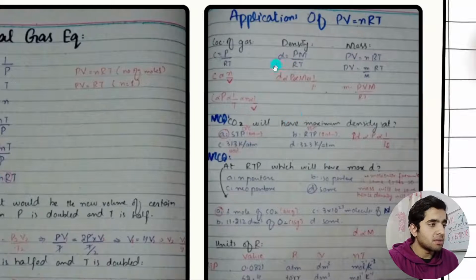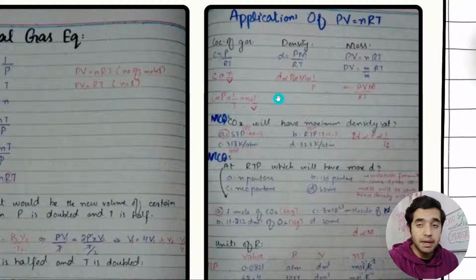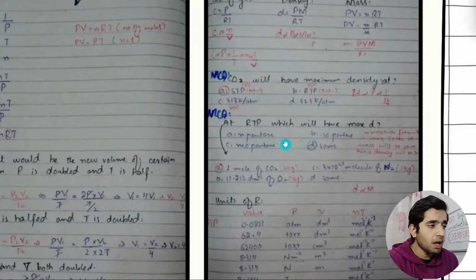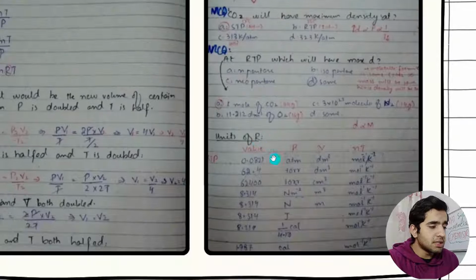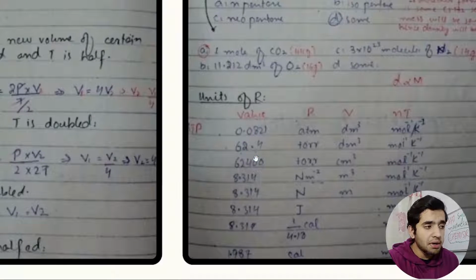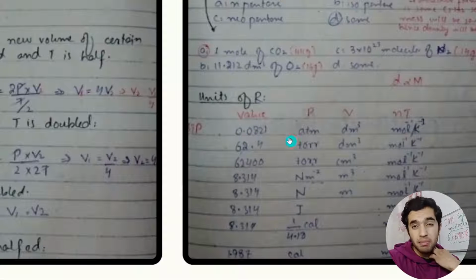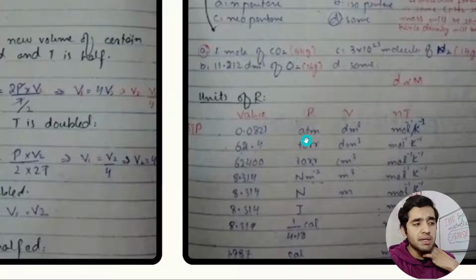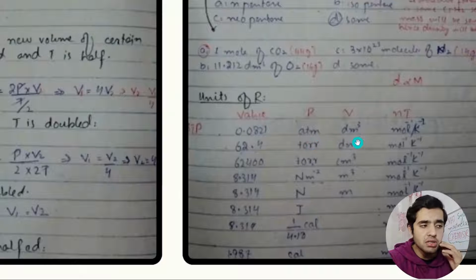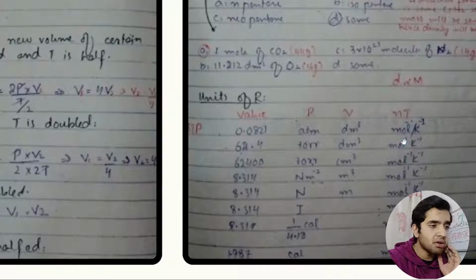And then some applications of PV is equal to nRT, the ideal gas. And these are the units of R. What is the unit in atm? At STP, its unit is atm decimeter cube per mole per Kelvin.